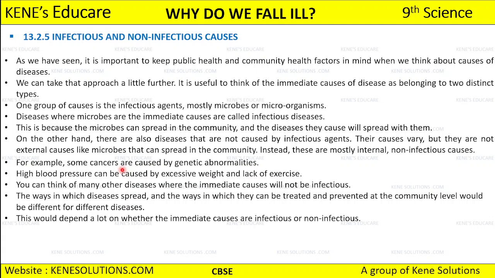If a disease spreads from an infected individual to a healthy individual, then we call it an infectious disease. But cancer doesn't spread from an infected individual to a healthy individual, because these cancers are caused by genetic abnormalities.